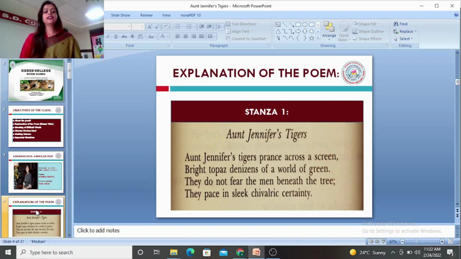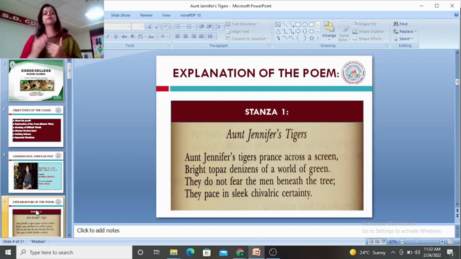And she says that Aunt Jennifer's, with an apostrophe s, these tigers belong to Aunt Jennifer, and they are prancing across a screen and they are bright topaz in color, and they are the denizens, the inhabitants of a world of green. World of green is a jungle or a forest. And the significant thing that she wants to bring out here is that they do not fear the men beneath the tree, that they are not afraid of the men, of the male gender.